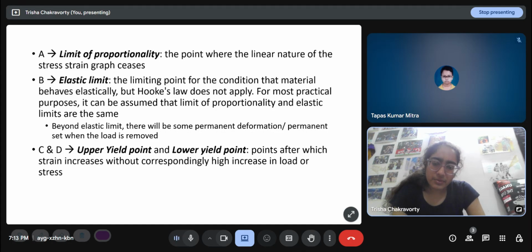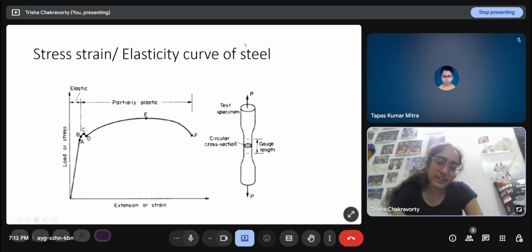C and D are the upper yield point and lower yield point. They can also be taken to be the same point. These are points after which the strain increases without a correspondingly high increase in load or stress. Correspondingly high is a qualitative term, but in any stress strain curve, you can clearly see there will come a zone, even if not an exact point, after which the slope falls rapidly. This was a very high slope, then suddenly the slope became very gentle.